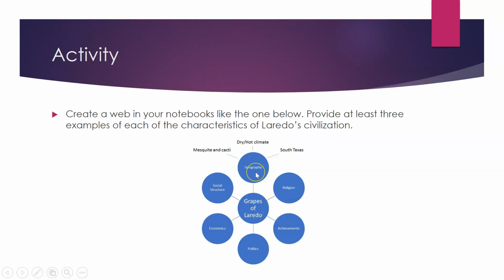I started with geography. The geography of Laredo is in South Texas. It has a dry and hot climate, and mesquite and cacti are native to the region. I want you to do the same thing with the rest of the characteristics of civilization. And if you guys have any questions, bring them to class.